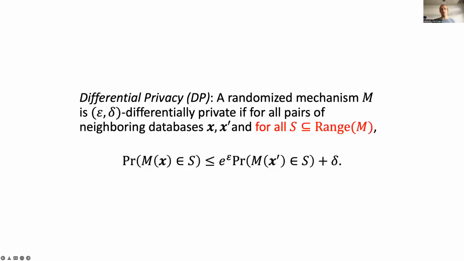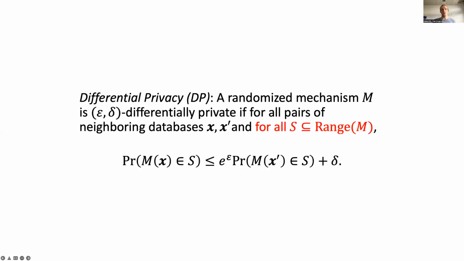The part of this definition that we will focus on today is the universal quantifier for the sets for which the inequality holds. By requiring the inequality to hold for all possible output sets, one guarantees privacy even for the worst-case outputs. However, when applying a DP mechanism in practice, only a single output is produced, and the leakage of private information via this output might be overestimated by the standard DP guarantee.